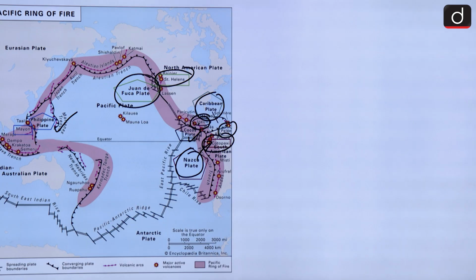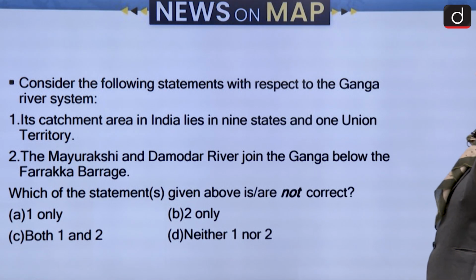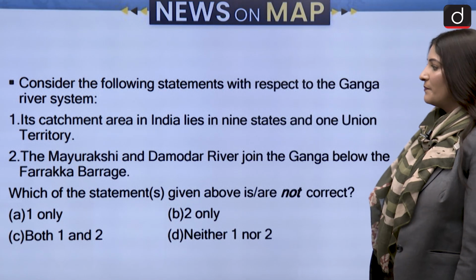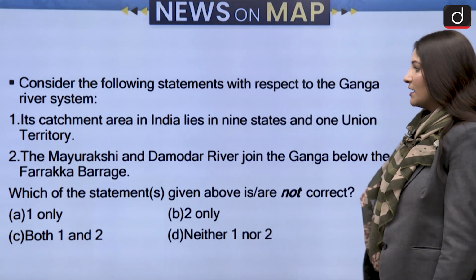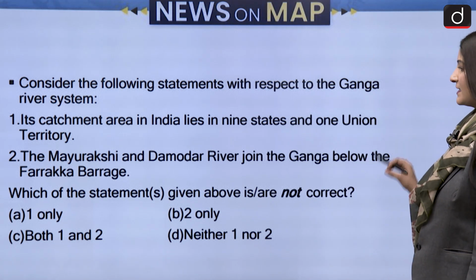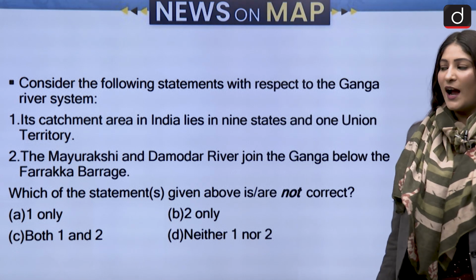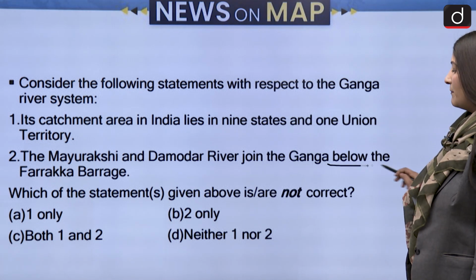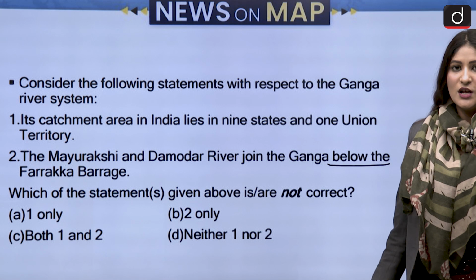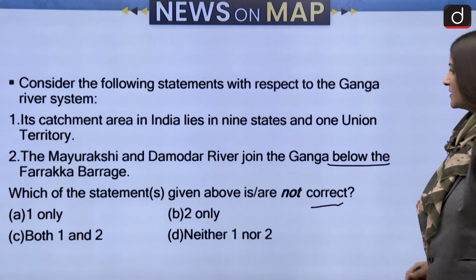Moving ahead to the next set of questions, consider the following statements with respect to the Ganga river system. Its catchment areas in India lie in 9 states and 1 union territory. The Son and Damodar rivers join the Ganga below the Farakka barrage. So we have to select which statements are not correct.